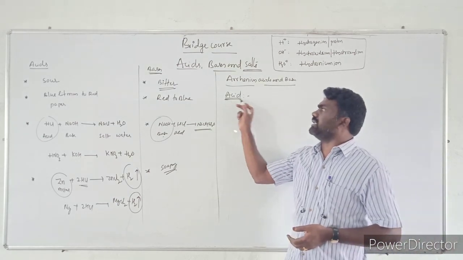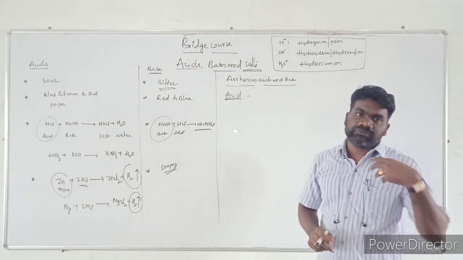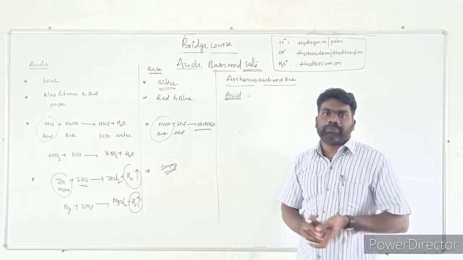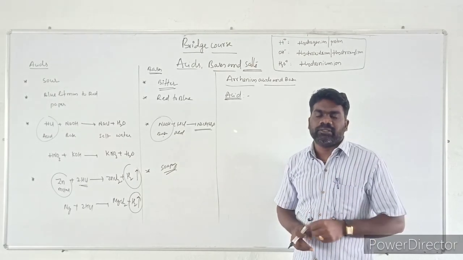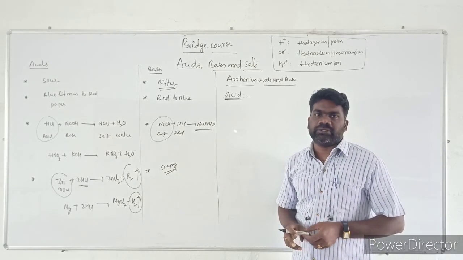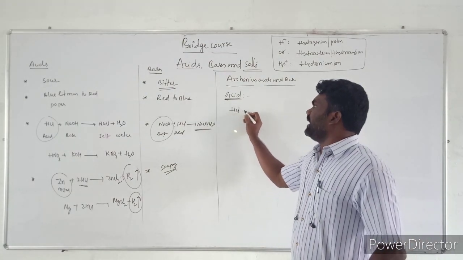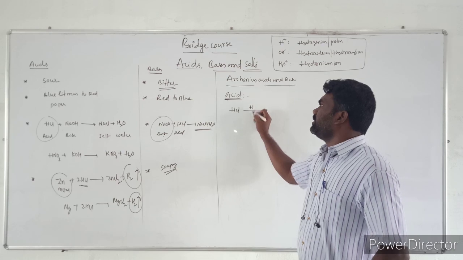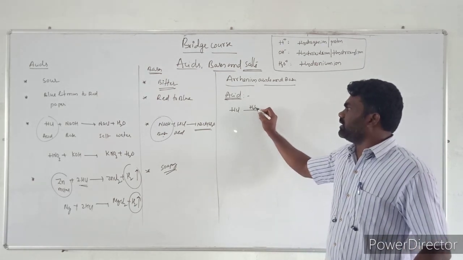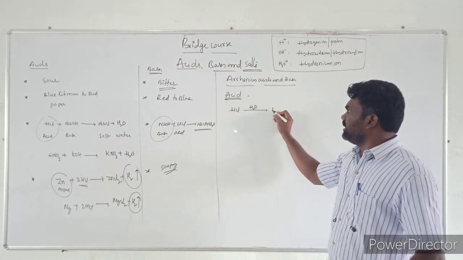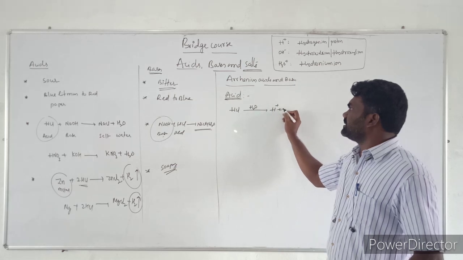First I am taking the Arrhenius acid. When a substance is dissolved in water and produces a proton or hydrogen ion, that substance is called an acid. I am taking the example HCl. When HCl is dissolved in water, the product is H plus and Cl minus.